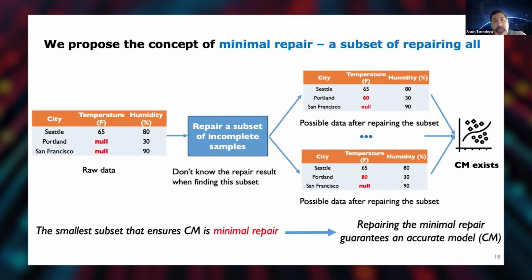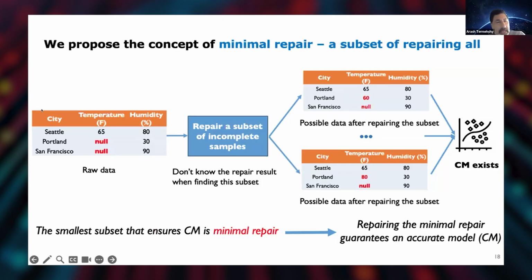Okay, so again, I'm going to use the same sort of idea of a set of possible repairs from my data set to define this minimal repair. What I call a minimal repair is the minimal subset of data that I can repair in order to get a certain model.